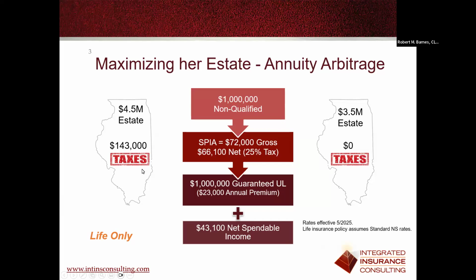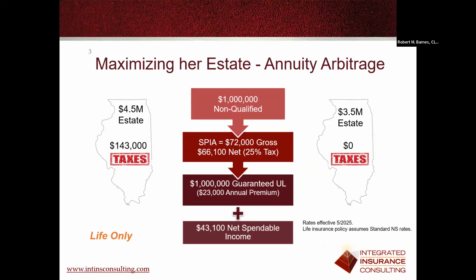And in Illinois, it's just important to know that if you're a dollar over the 4 million mark, you'll pay tax from dollar one. So you want to try to avoid being over that amount. And so what we do is we take $1 million of our non-qualified money. We buy a single premium immediate annuity that'll provide 72,000 a year, net of some of the tax there, because there's a big exclusion ratio.